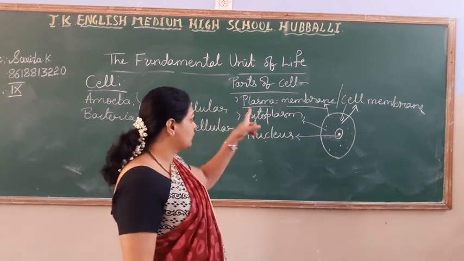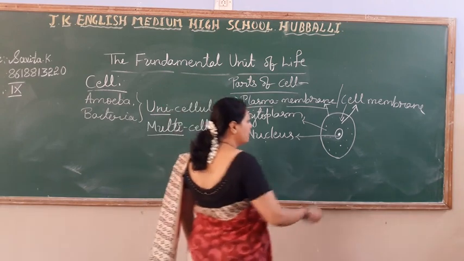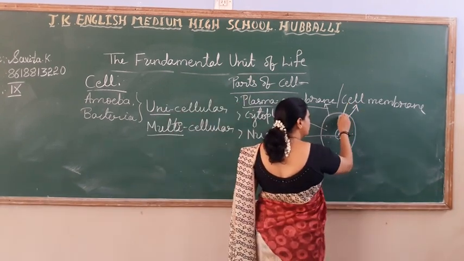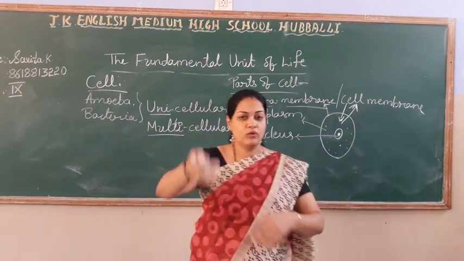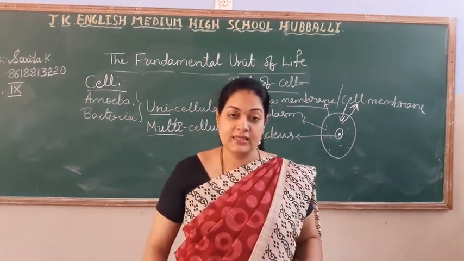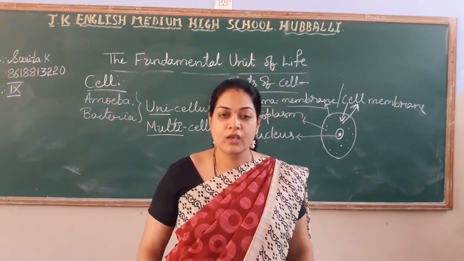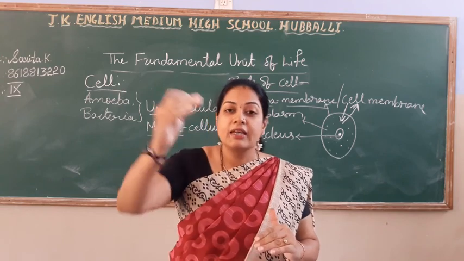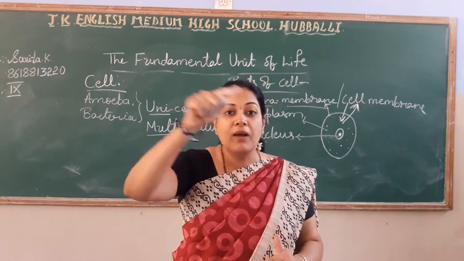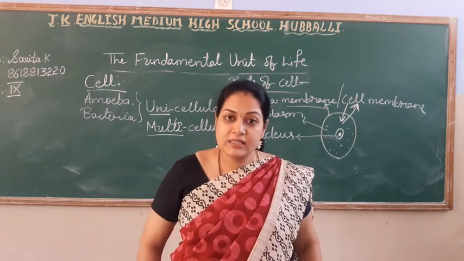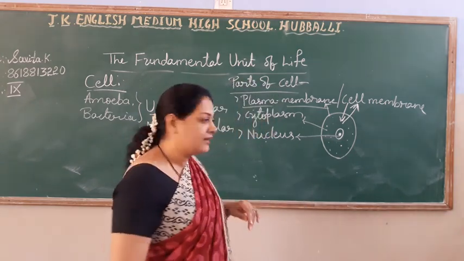That is the function of plasma membrane. Here I have used the word movement of materials into the cell and out from the cell. So in and out from the cell, this process takes place by three methods. Am I clear? Movement of materials into the cell and out from the cell passing the plasma membrane takes place by three methods. What are those three methods?